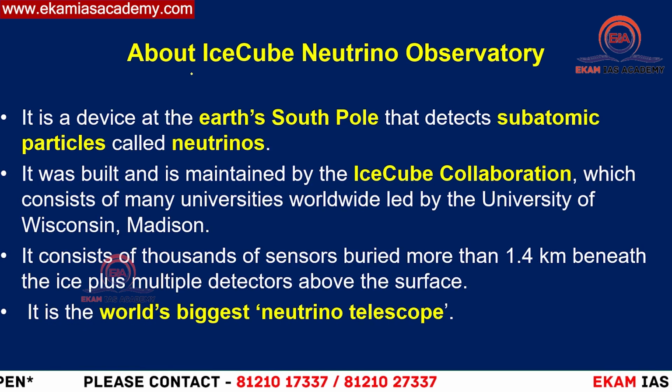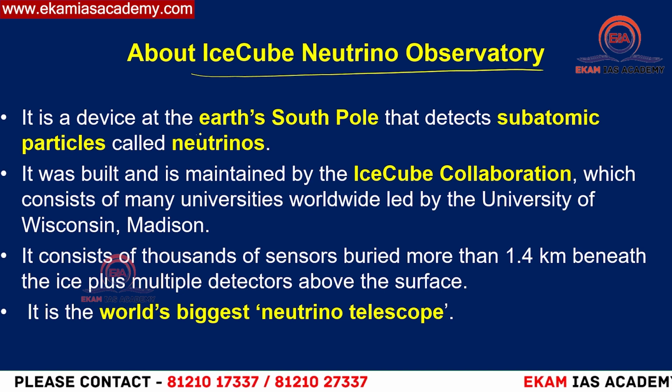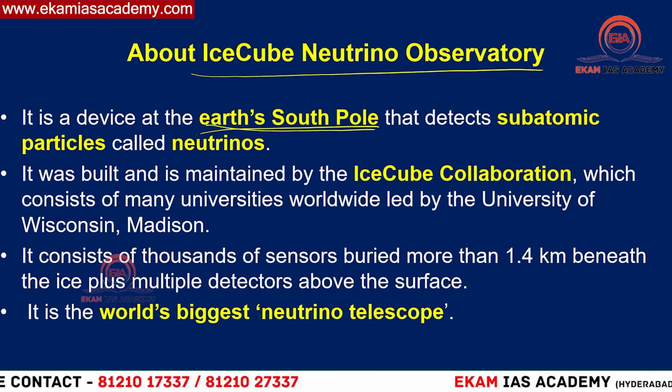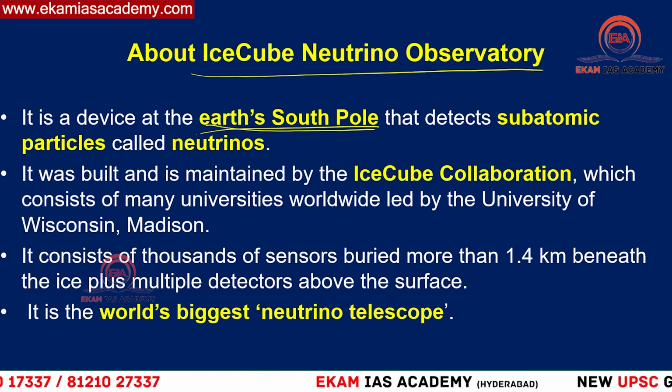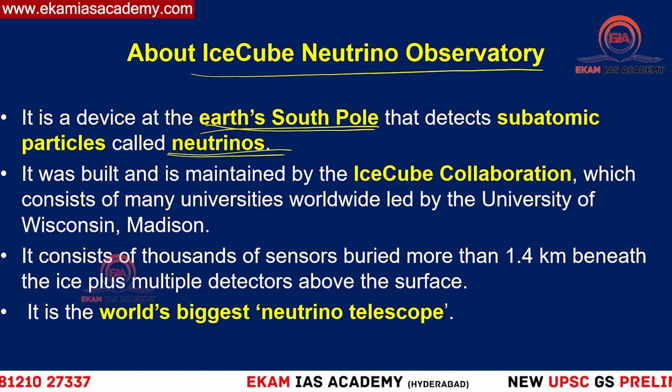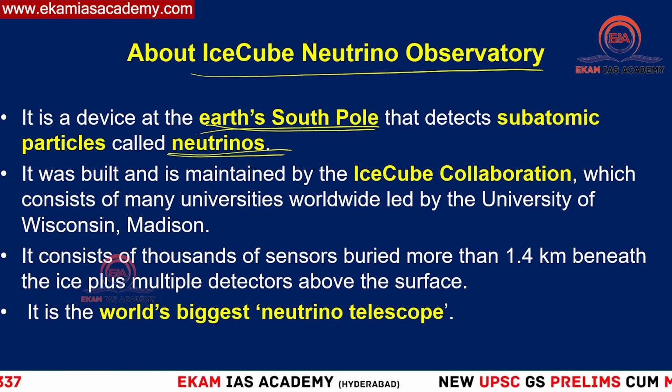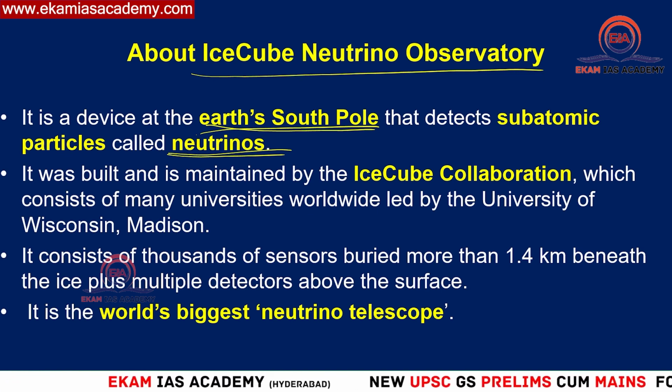Then, what is this observatory? This observatory is located at Earth's South Pole, or you can say in the Antarctica region. And do remember that it wants to detect neutrinos. Again, in neutrinos we have different types, but mainly they're focusing on the tau neutrinos.